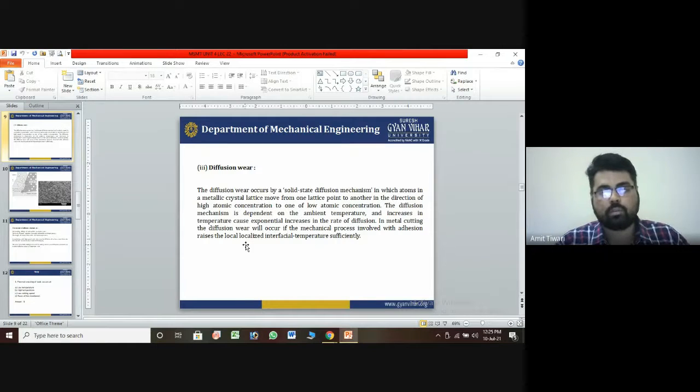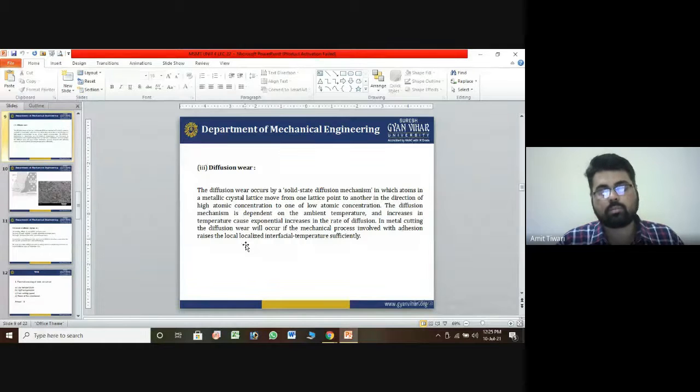the rate of diffusion. So in metalworking, diffusion wear will occur if the mechanical processes are involved and the diffusion rate rises. So the localized temperature significantly contributes to diffusion wear. So diffusion wear is nothing but, we can say, the solid state diffusion mechanism.